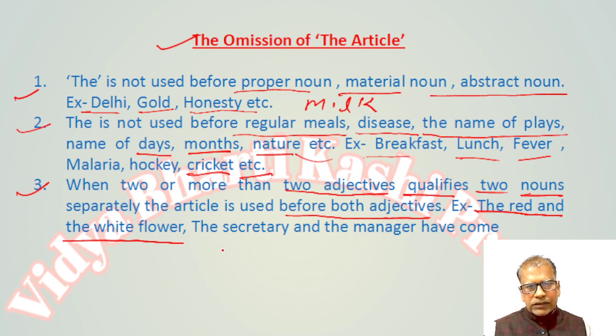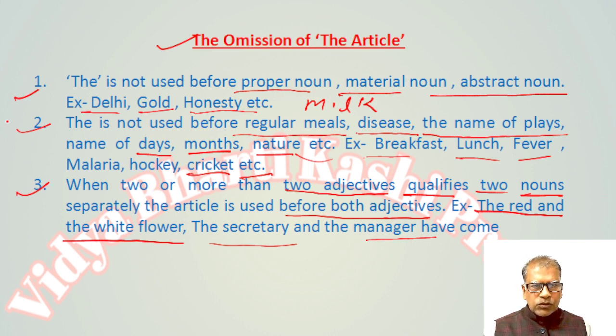The secretary and the manager have come. It means the secretary and the manager are two separate persons. But when we say the secretary and manager, it means only one person, who is both secretary and manager.